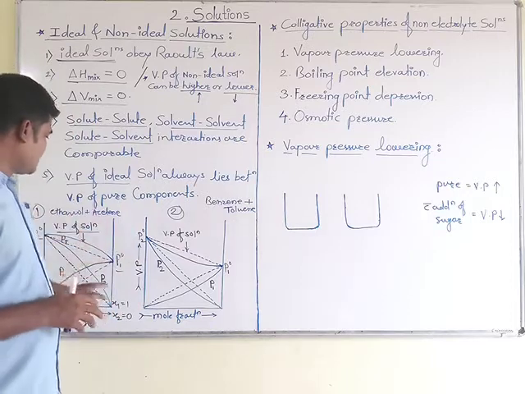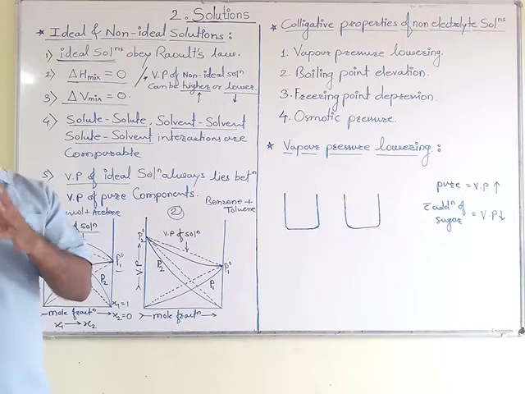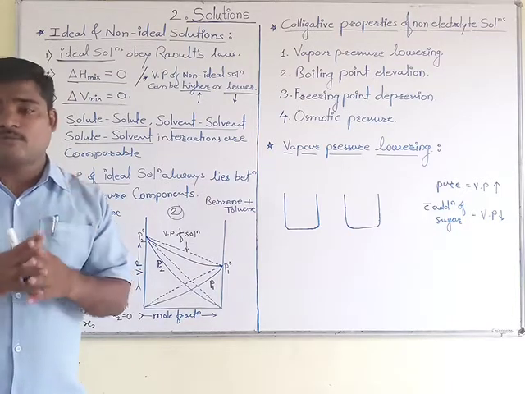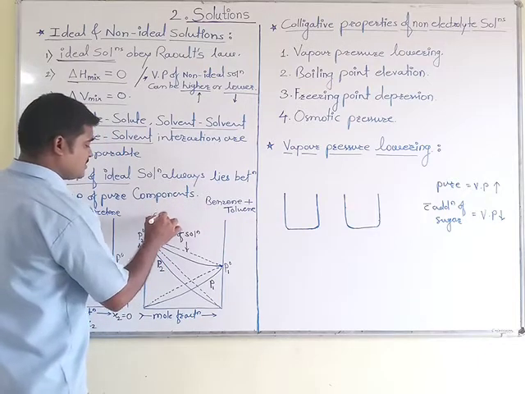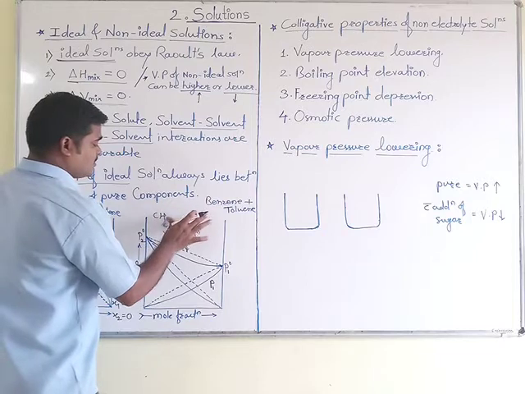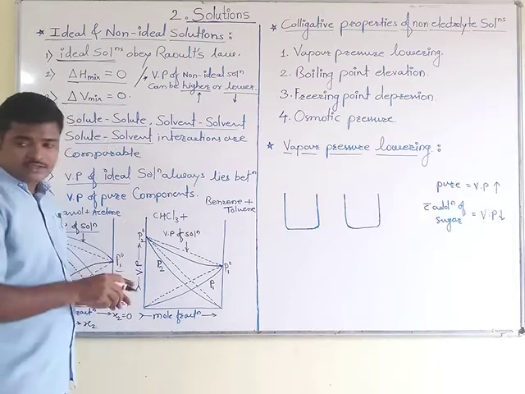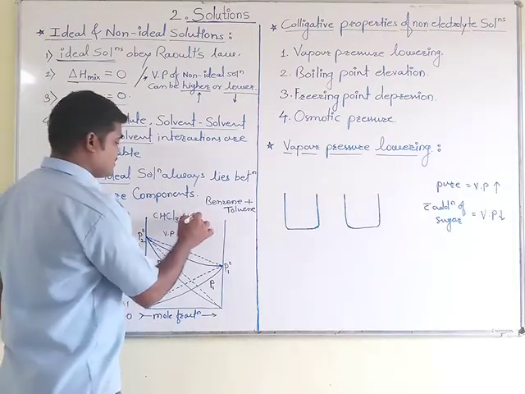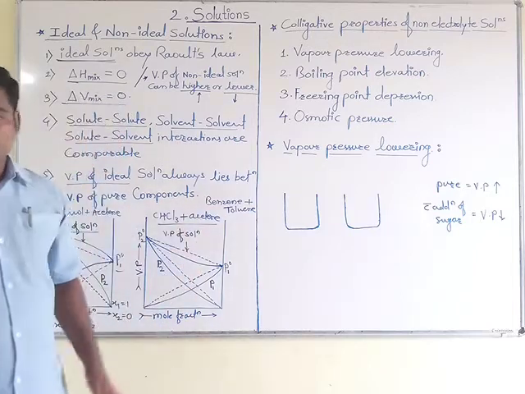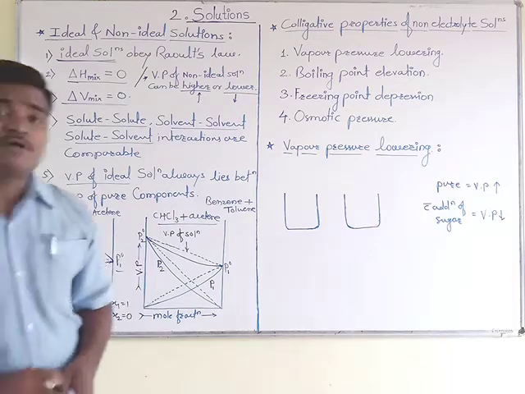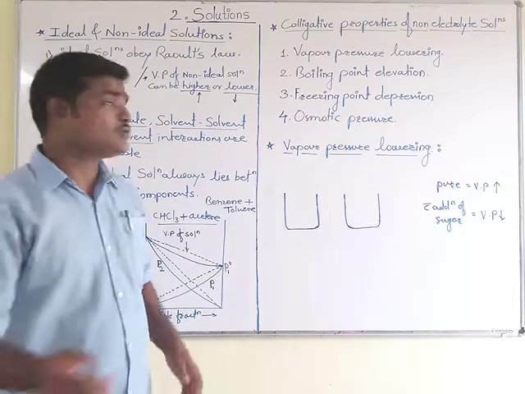Okay, so this is the example for positive deviation, and for negative deviation we can take an example of chloroform and acetone, that is for this second case, that is negative deviation. We can take an example of chloroform, that is CHCl3, along with the another combination, that is acetone. So this is the example which shows negative deviation for non-ideal solutions.